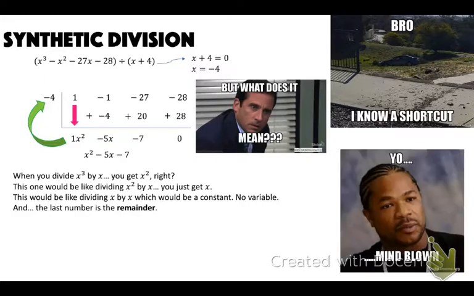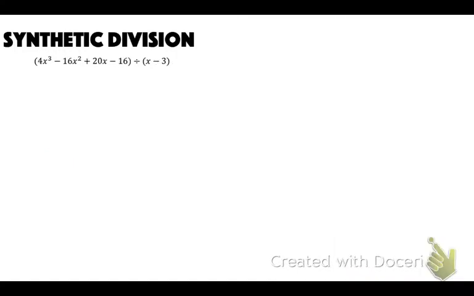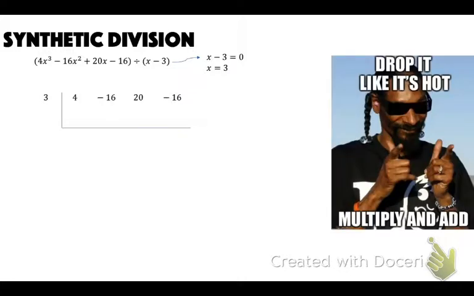Pretty shabby, huh? Let's look at this one. So I'm going to set that equal to 0, and I get x equals 3. So then I have 3 on the outside, and then 4, negative 16, 20, and negative 16. Drop it like it's hot, multiply, and add. So I'm going to drop that first. Then I'm going to multiply. So 4 times 3 is 12. Then I'm going to add, and I get negative 4.